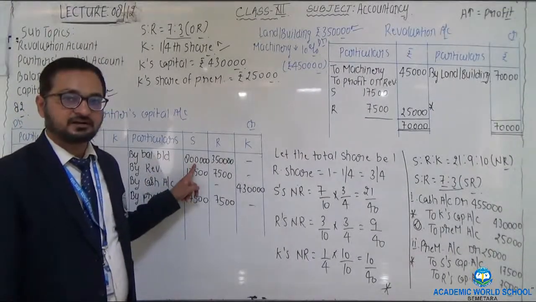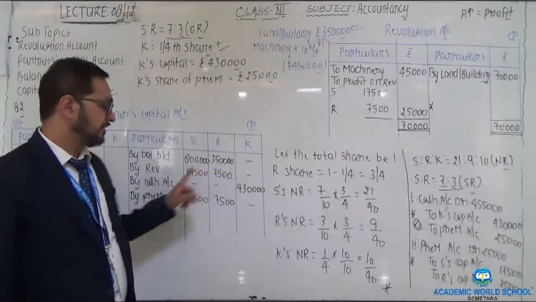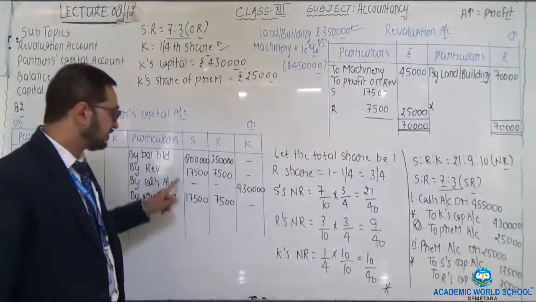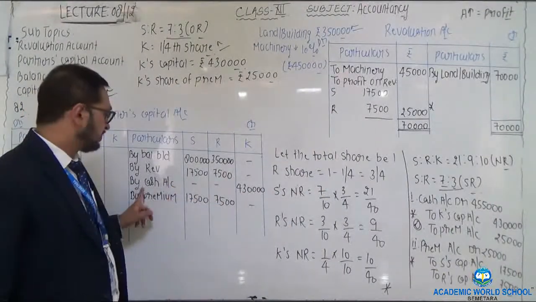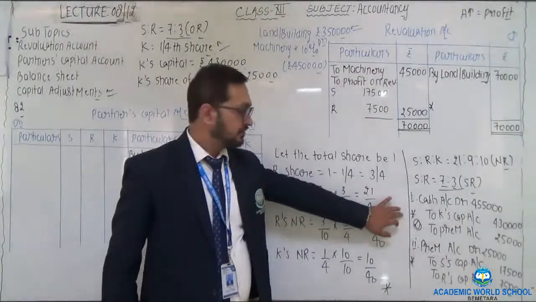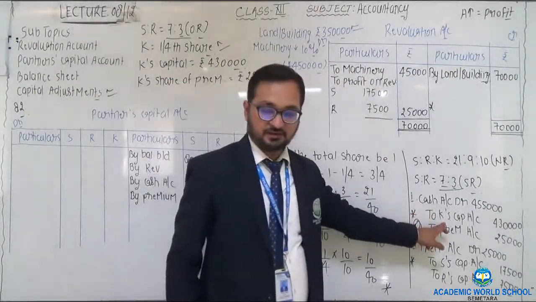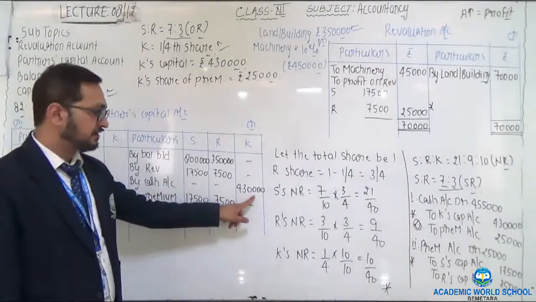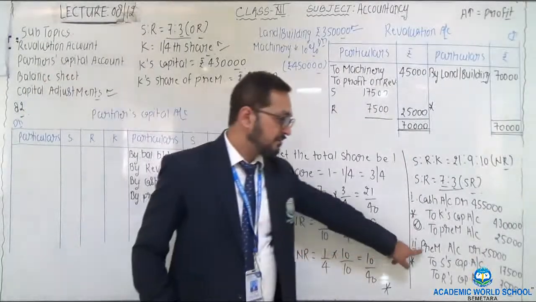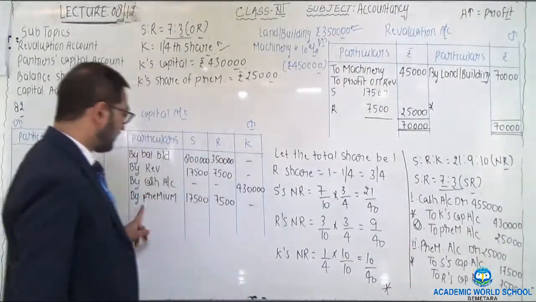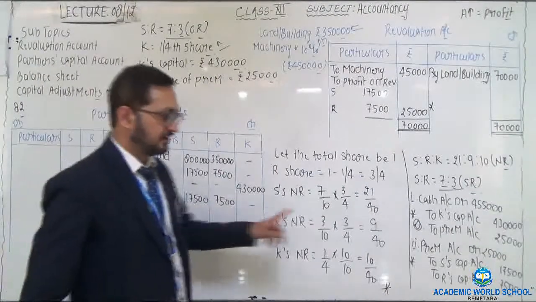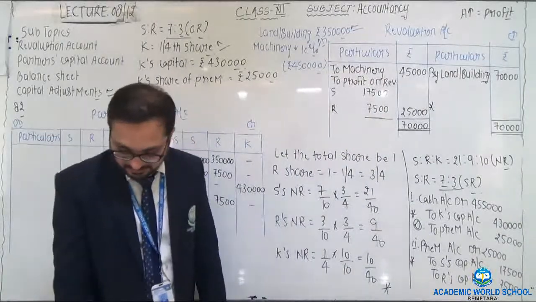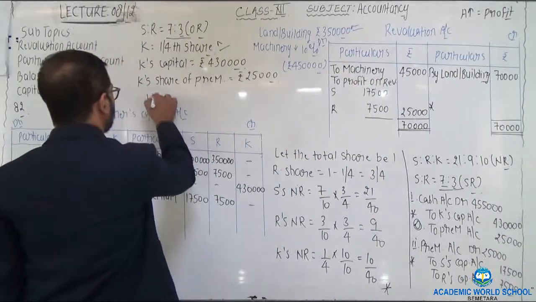Firstly, balances of their respective capitals, 8 lakh and 3,50,000. After that, profit on revaluation 17,500 to S, 7,500 to R. Cash, this entry is to be posted. Cash to K's capital. So on the credit side, write down by cash, amount being 4,30,000, and after that premium to S to R. So by premium 17,500, 7,500. That is on the credit side of S and R. One more adjustment is there, that is in regard to workman compensation reserve.